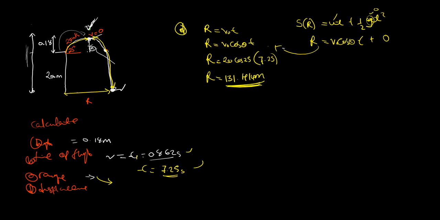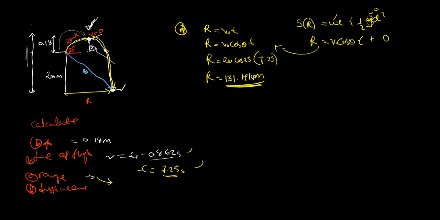So the other thing that I said, they can ask you to get the displacement or just the maximum height or the shortest distance. So the shortest distance will be gotten by this. All right, so this is the displacement. Displacement, we're talking about just straight to the final destination from the initial starting point.